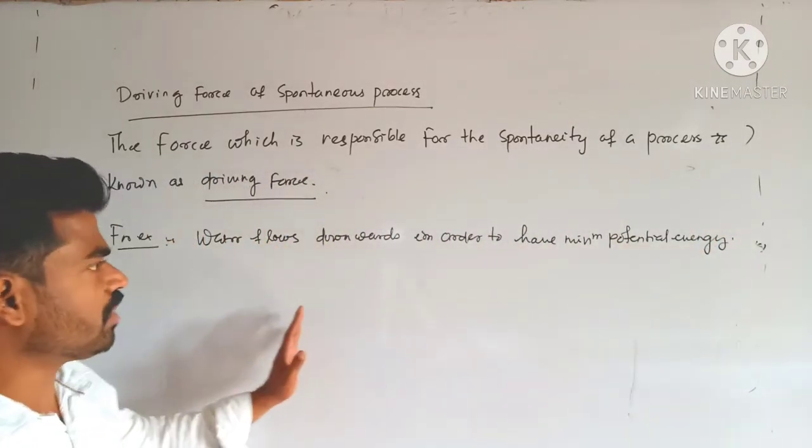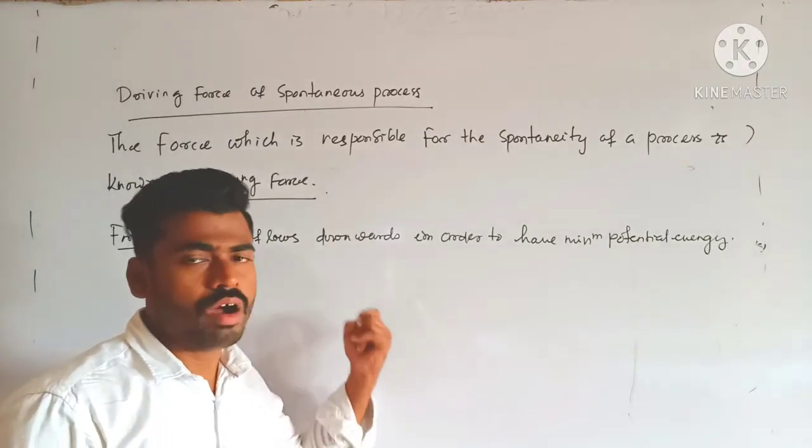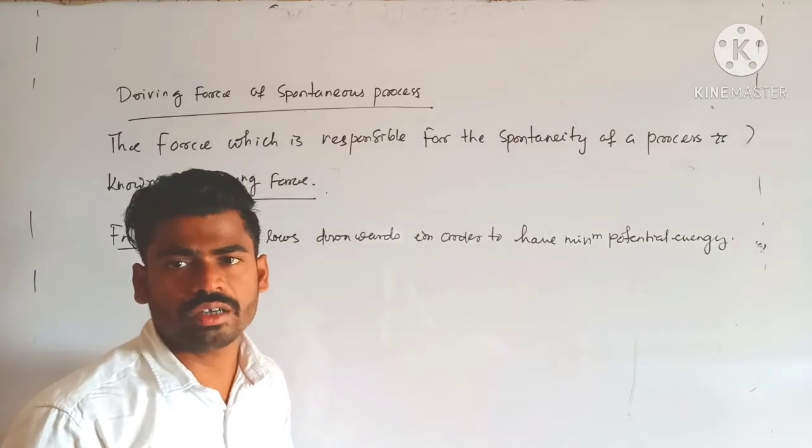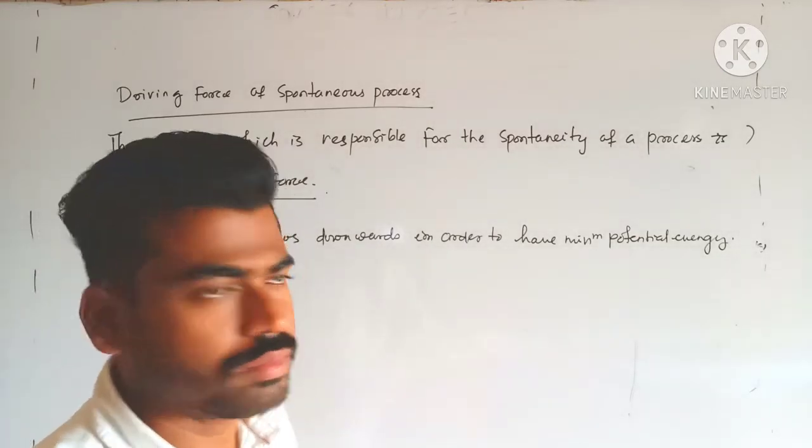Why? Suppose two bodies at different temperatures are in contact with each other. So why does heat flow from the hotter one to the colder one? Because the net heat content becomes minimum. Is that clear?